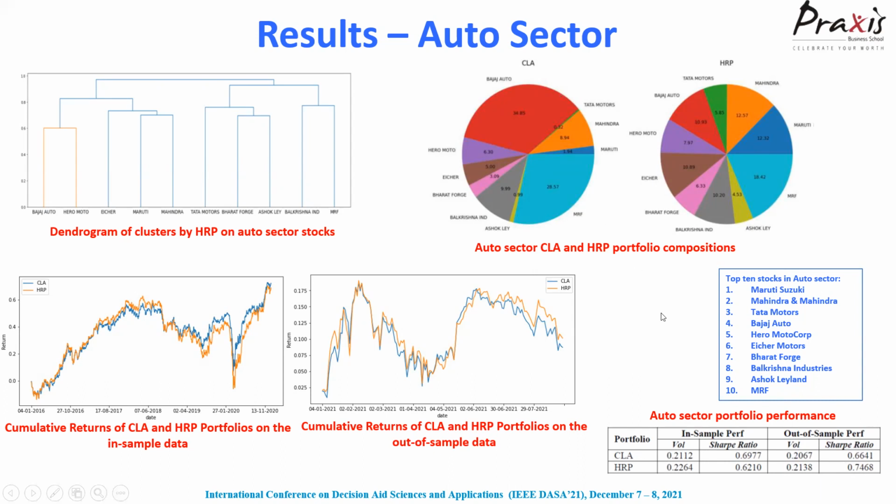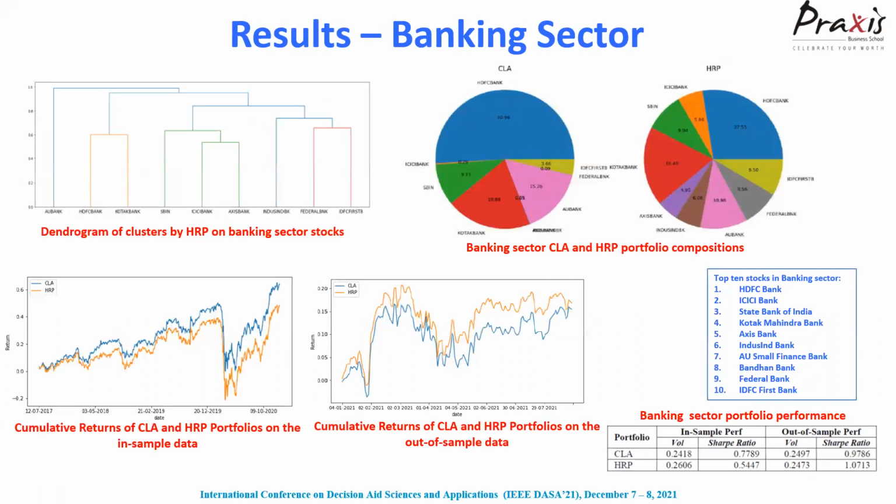Although the performance of this sector is not that good, because the Sharpe ratios are less than 1, which is not a good indicator for a prospective investor for this particular sector. Similarly, for the banking sector, this is the dendrogram for the HRP. These are the allocations. Again, you can see there is a quite skewed, very high allocation to this particular stock, HDFC Bank, by CLA, whereas for HRP it's much more uniform. On the Sharpe ratio with the out of sample data, again, we see HRP has beaten CLA, whereas CLA was better in the in sample record.